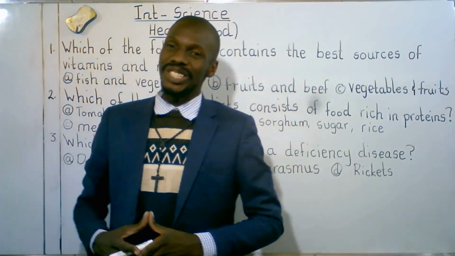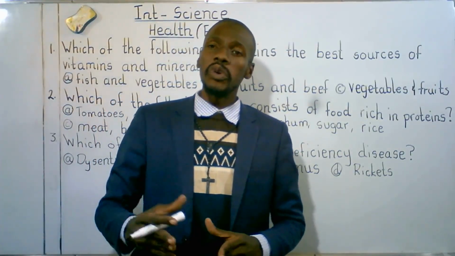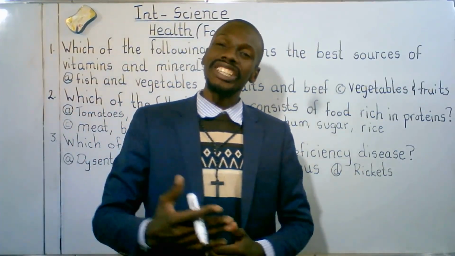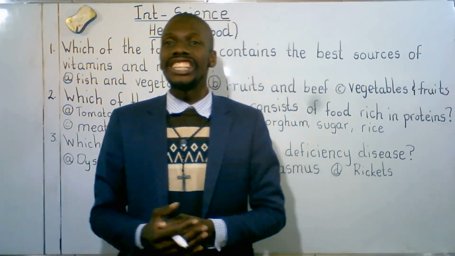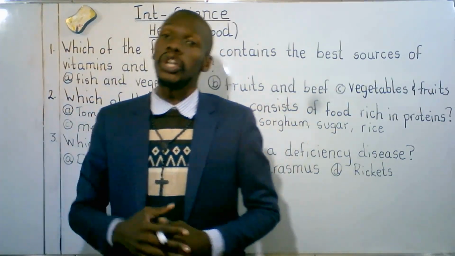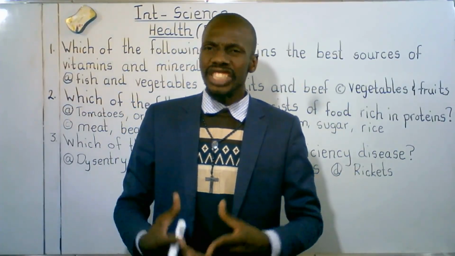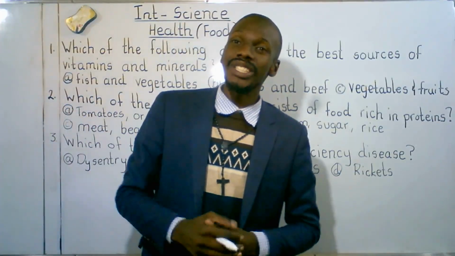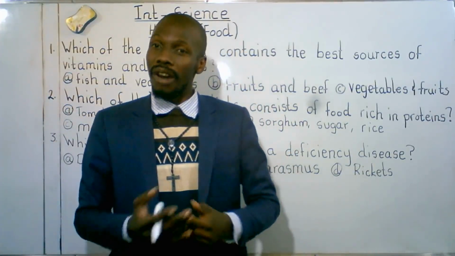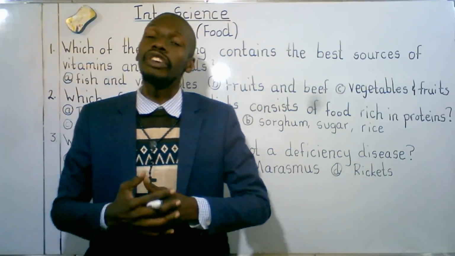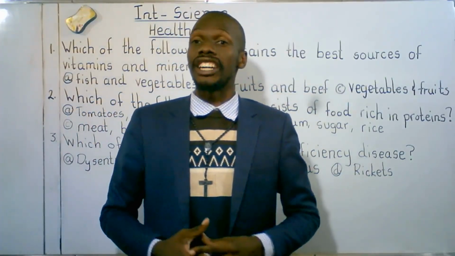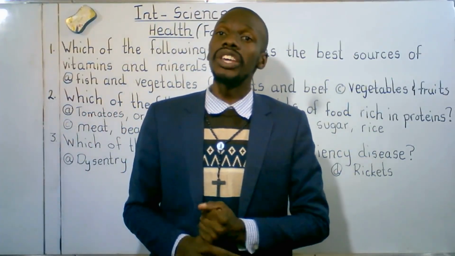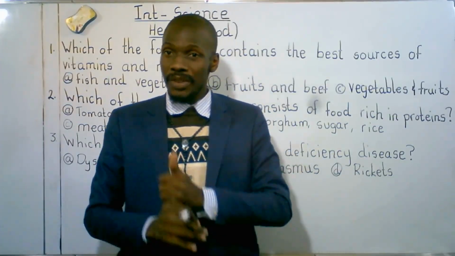What are these categories? One category of food is known as proteins. Proteins are also known as bodybuilding foods. Proteins help an individual to grow, and they also repair worn out tissues. Apart from proteins, we've got carbohydrates. Carbohydrates are energy giving foods. These are foods that provide us with energy. Most of the cereals provide us with carbohydrates.